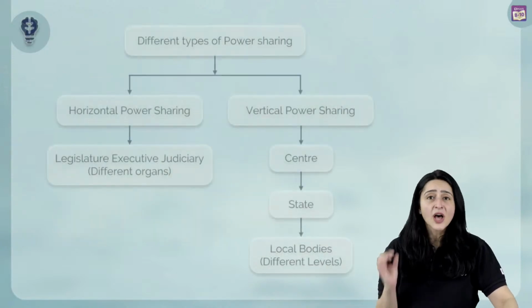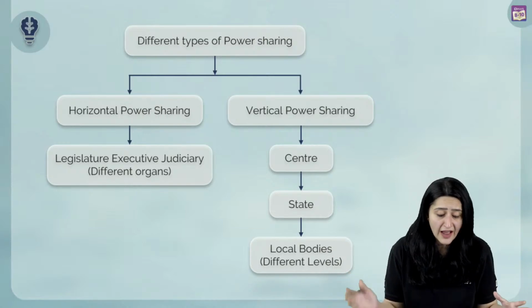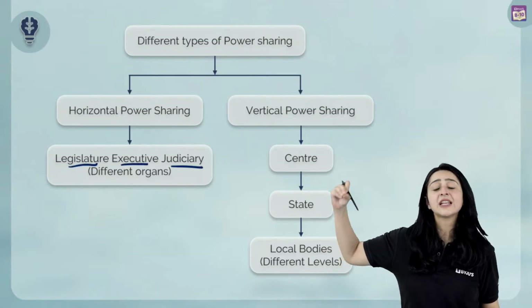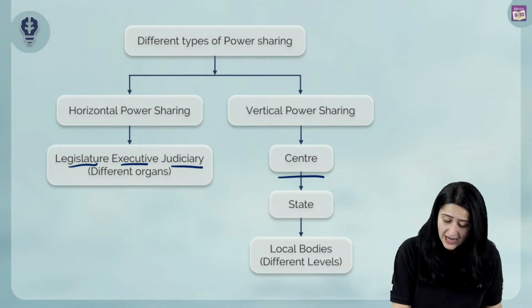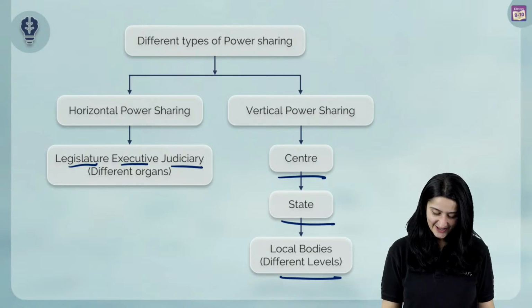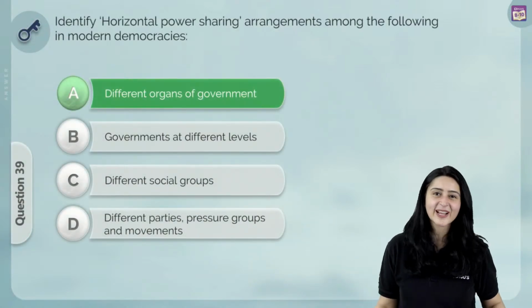We know horizontal power sharing is between different organs of the government. Basically, we're talking about the legislature, executive and the judiciary. Vertical power sharing is between different levels of government, so we are talking about the center, state and local bodies. And so the correct answer over here is obviously A, different organs of the government.